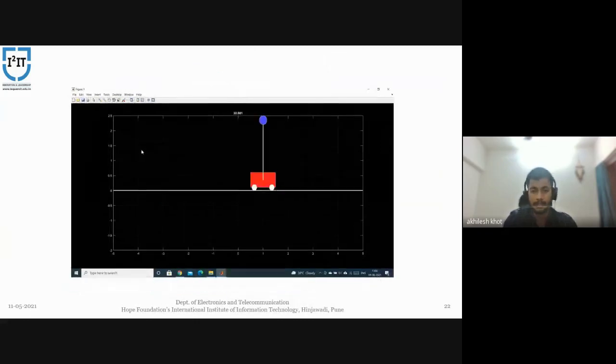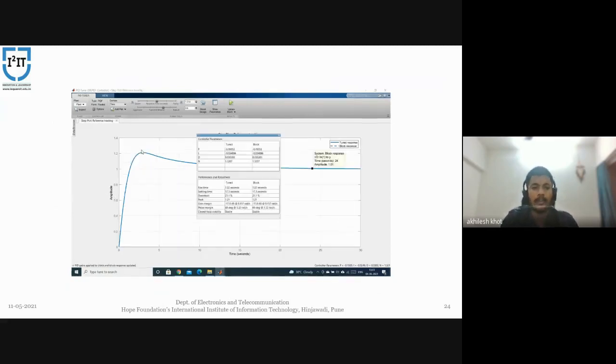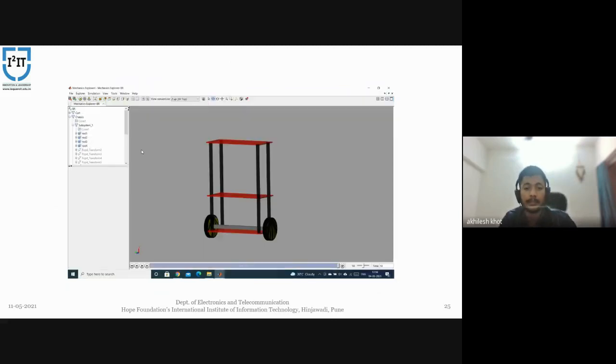So these are the results that you saw just now in the simulation, and this is the stabilized and non-stable plot. So as you can see in the dotted blue line, the bot is not stable at all, and it is oscillating quite a bit in 20 seconds. And as you can see in the continuous tuned response, it is getting balanced easily. And these are the parameters: the rise time, the settling time, the overshoot, peak, gain margin, phase margin, and closed loop stability, and these are the PID tuned values. And this is the model that you just saw in the simulation.